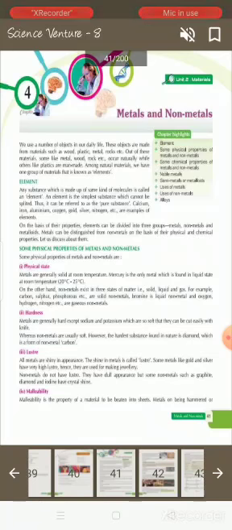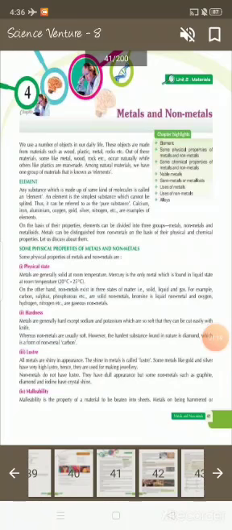Among natural materials, we have one group of materials that is known as elements. Any substance which is made up of the same kind of molecules is called an element. An element is the simplest substance which cannot be split. Thus, it can be referred to as a pure substance. Calcium, iron, aluminum, oxygen, gold, silver, nitrogen, etc. are examples of elements. It means any substance which is made up of the same kind of molecule is called an element.